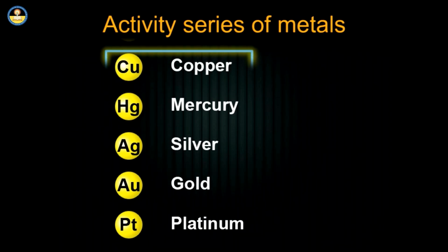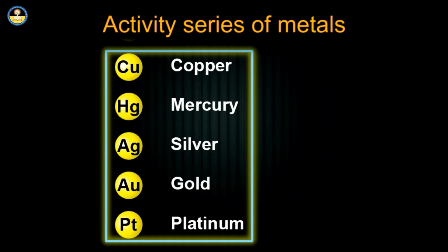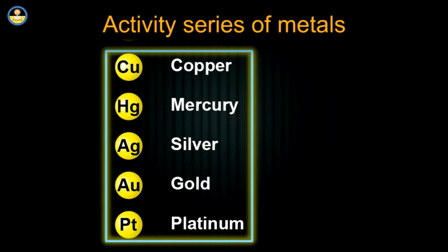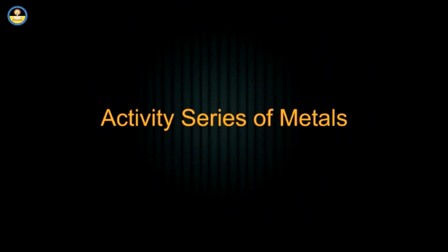Metals like copper, mercury, silver, gold and platinum are non-reactive as they do not react with oxygen, water or dilute acids. Let us learn about the reactivity series of metals.